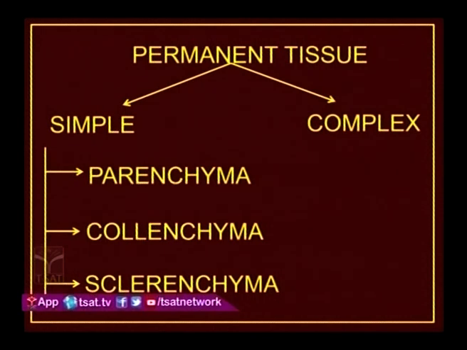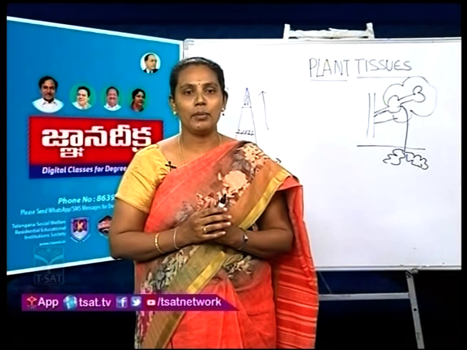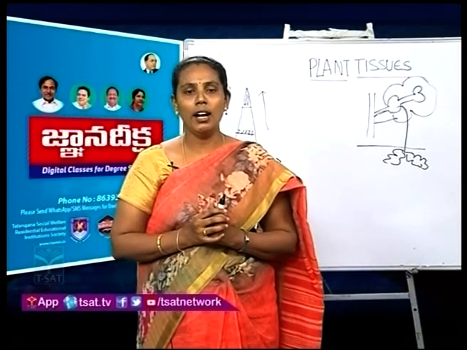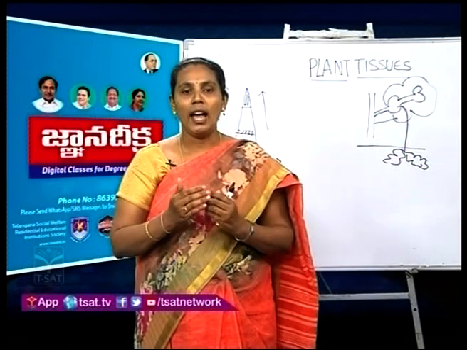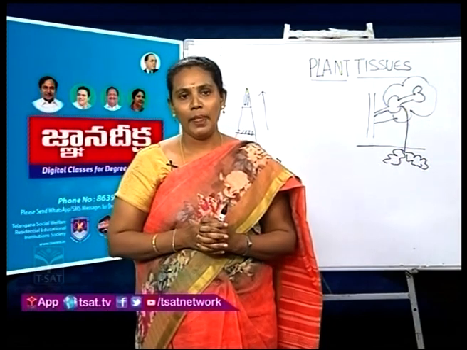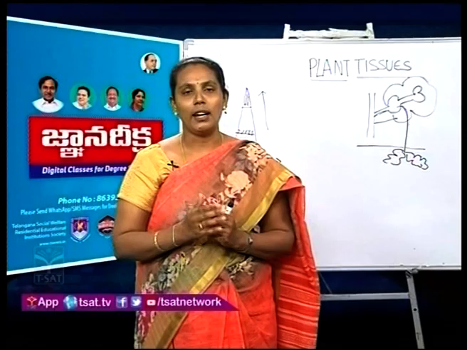Coming to the simple tissue, based on cell wall material, this simple tissue is divided into three types. First one is parenchyma, second one collenchyma and last sclerenchyma. First I will explain about this parenchyma.